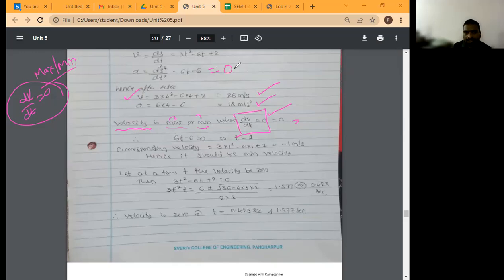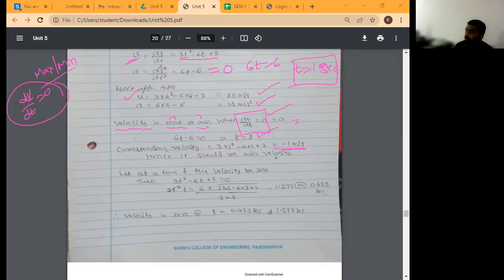So this is equal to, what is t? 60 is equal to 6t. So t is equal to 1 second. Correct? So 1 second has come here. Now substitute this in the velocity equation. So this is the velocity equation, correct? 3t square minus 6t plus 2. So 3 into t square means 1 square, minus 6 into 1, plus 2, is equal to, after calculation, minus 1 meter per second.